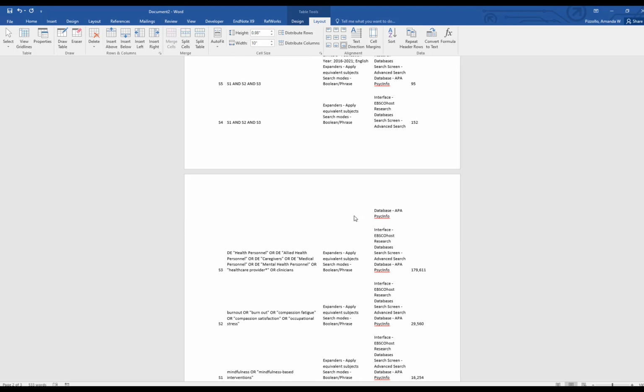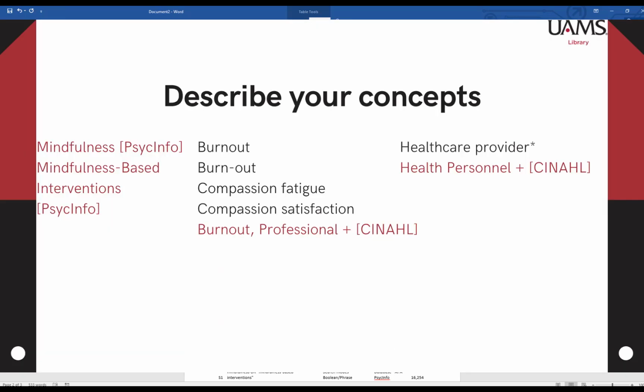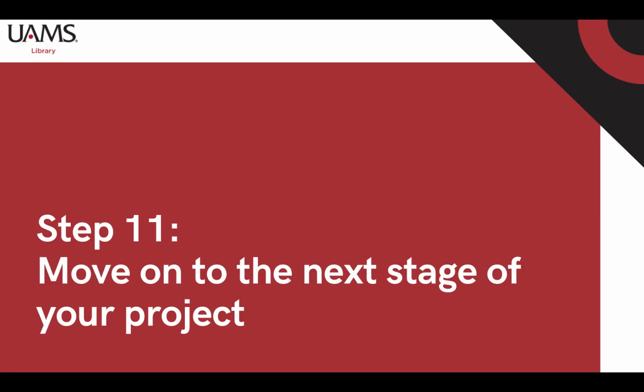So the next step in our lit search, in reality, it would be to move on to our next database that I had chosen for this search, which is CINAHL, and then do this all again. However, I'm not going to demo that search for you since it's another Ebsco database, and so the process is really similar to what we've just done in PsycInfo, though notice that some of our indexing terms are different for that database. After searching all the databases I decided on, my literature search is complete.